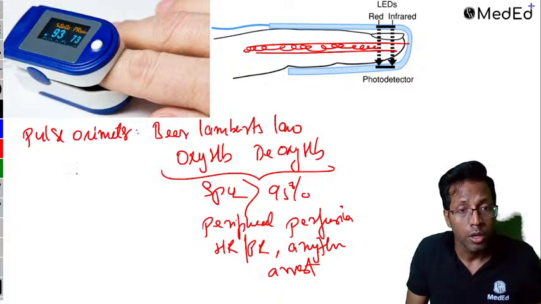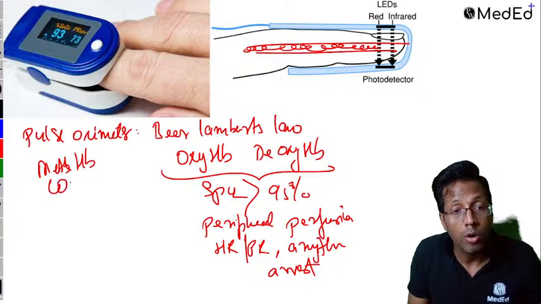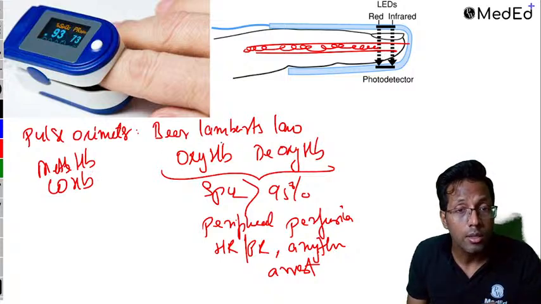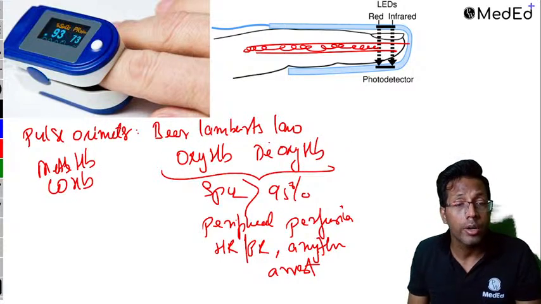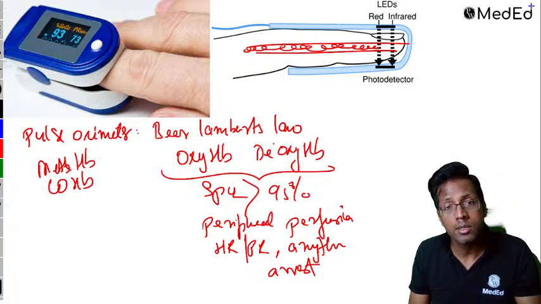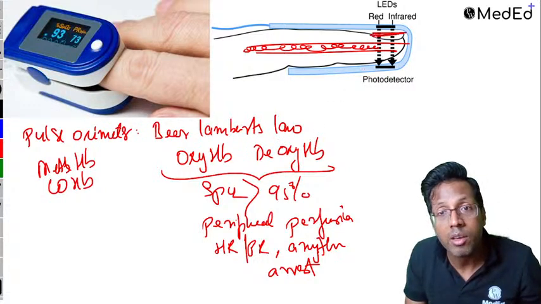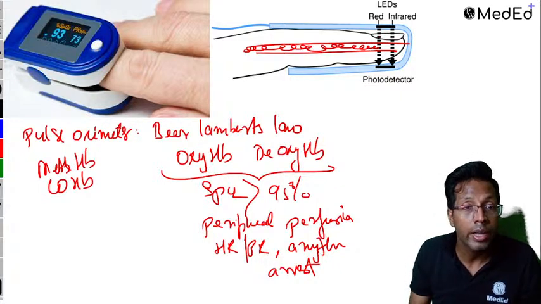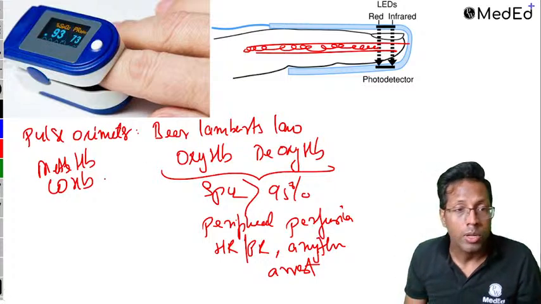When do you get a wrong reading? You get a wrong reading if the hemoglobin is damaged, dysfunctional. For example, methemoglobinemia or carboxyhemoglobin, not jaundice. In jaundice, the hemoglobin is not damaged, it's broken down. Normally in jaundice, ideally it does not show a wrong reading unless there is too much yellowish discoloration. Because of the color, it might interfere with the light. But otherwise, jaundice per se does not give a wrong reading in pulse oximeter. Remember that.